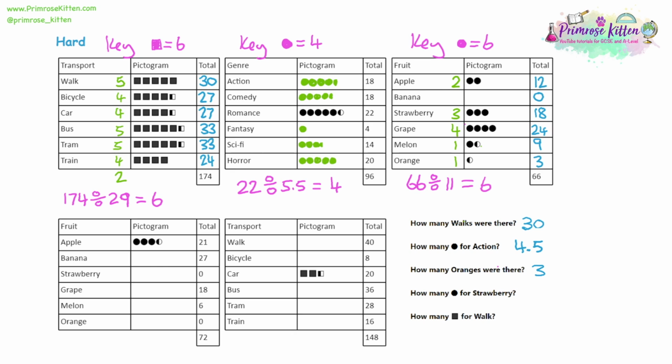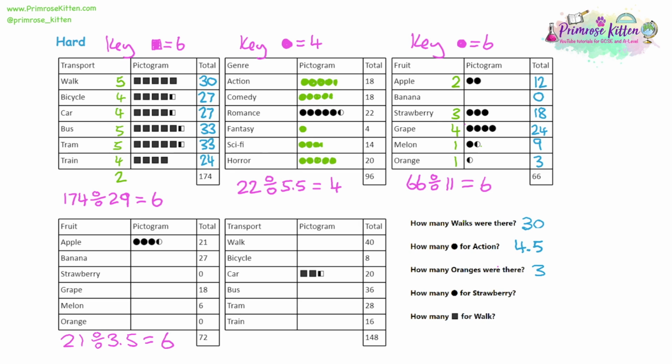Moving on to question 4. Again, we're looking for a full pictogram and a full total. It looks like we've got the pictogram for apple and the total for apple, so we'll divide those. 21 total apples, and we have 3.5 circles for apple. So how many times does 3.5 go into 21? You could use a calculator, or you could count up in 3.5s. 2 lots of 3.5 is 7, and 3 sevens go to 21. So 2 lots and 3 lots is going to give us 6 lots altogether. You can use mental arithmetic like I've just done, or you can use a calculator if one's available.